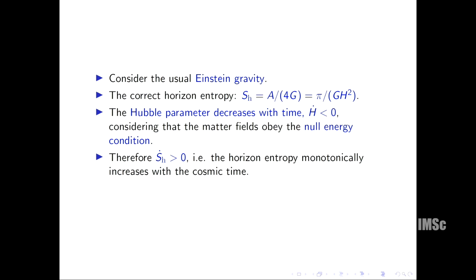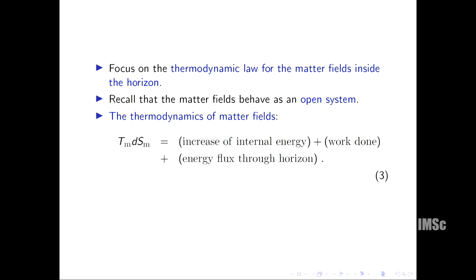And if we take a derivative of this entropy, we will see that under the null energy condition, this horizon entropy actually increases, as I already mentioned earlier. So horizon entropy is increasing, number 1.